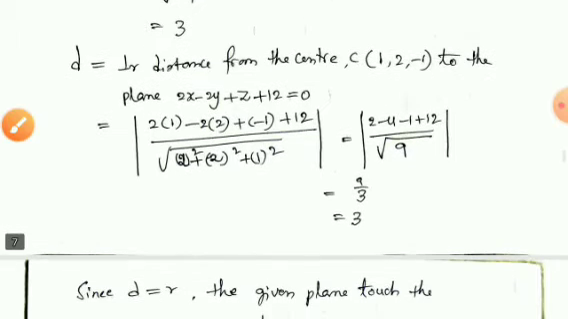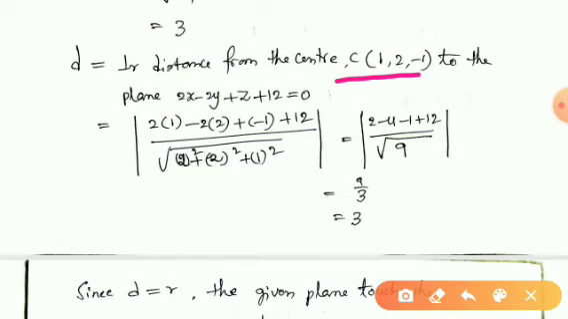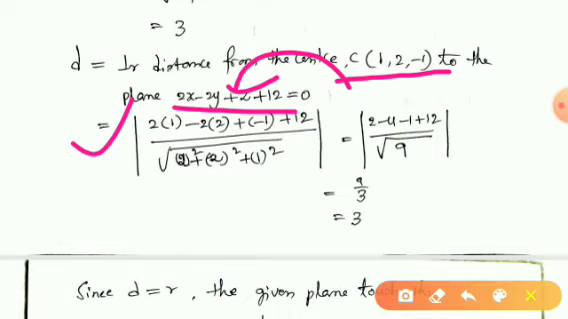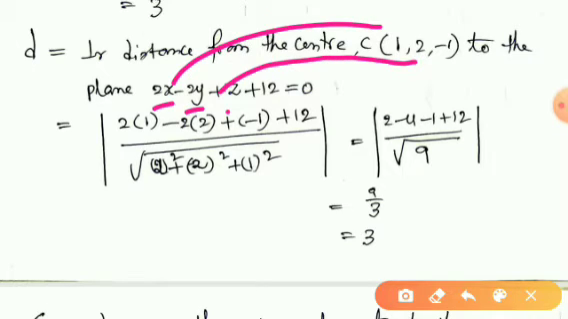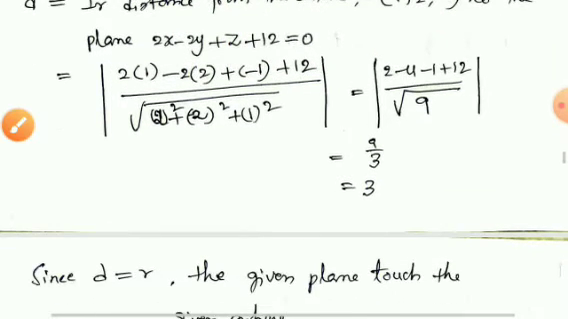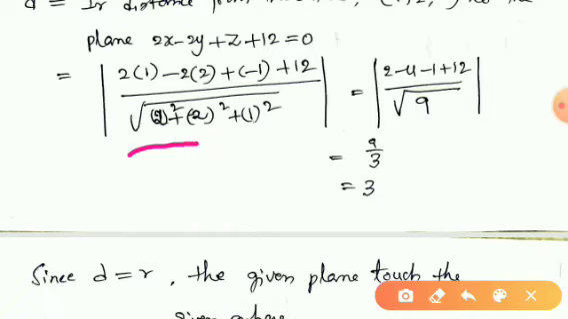So see this, c1 minus 1. Therefore by applying the principle to find perpendicular distance, we will get like this: modulus of 2 into 1 minus 2 into 2 plus minus 1 plus 12, divided by root of 2 square plus 2 square plus 1 square. So on simplification we will get 3. So d is equal to 3.